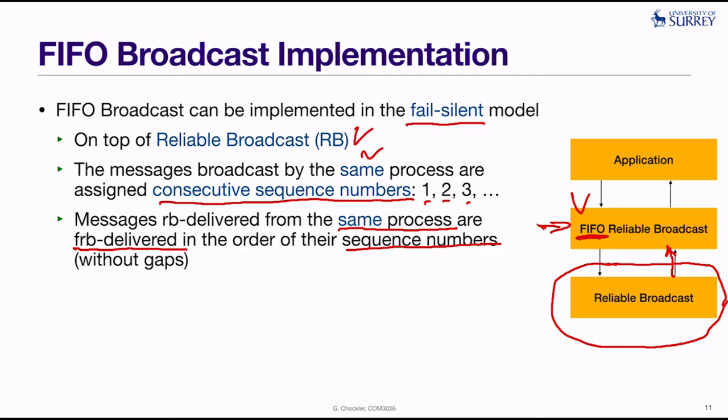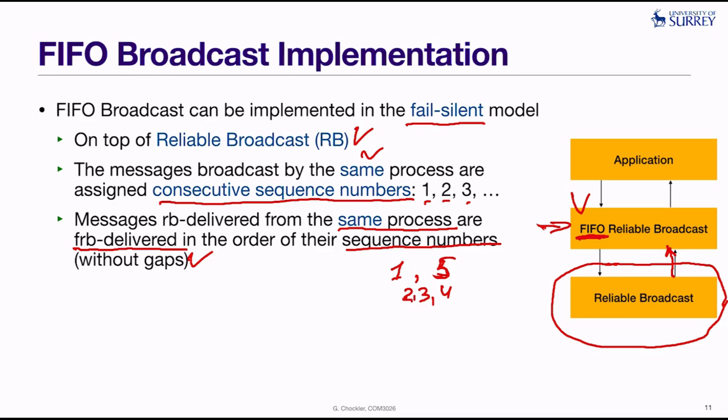Okay. And what is important is also without gaps. Okay. So, for example, if we got from a specific process message 1 and then message 5, right? So we can't deliver message 5 until we deliver all the messages in the middle, like 2, 3, and 4.